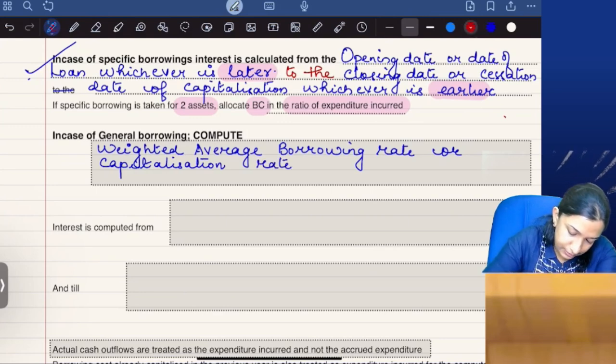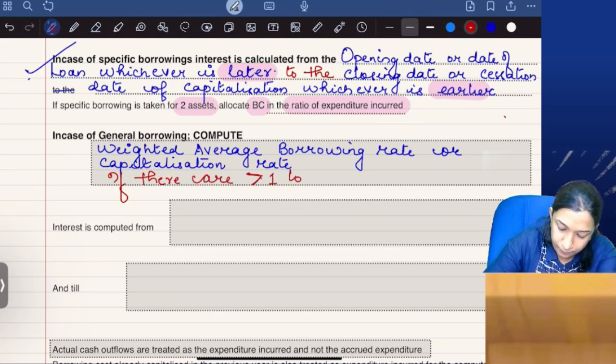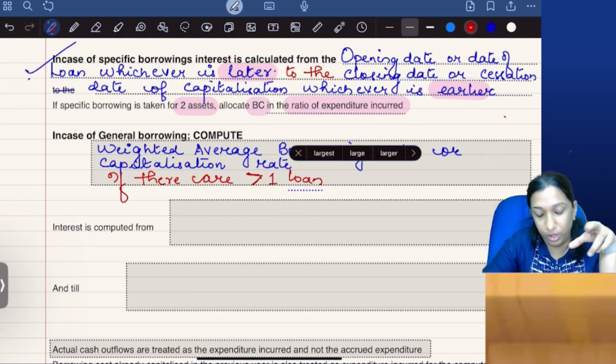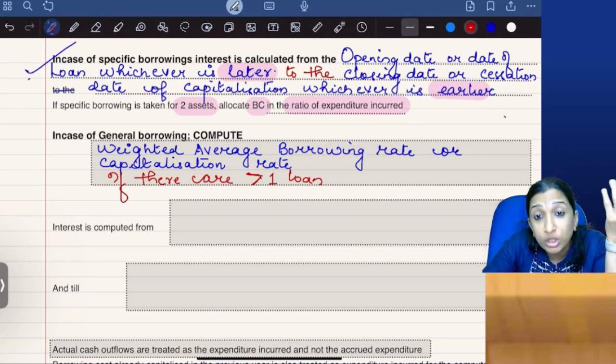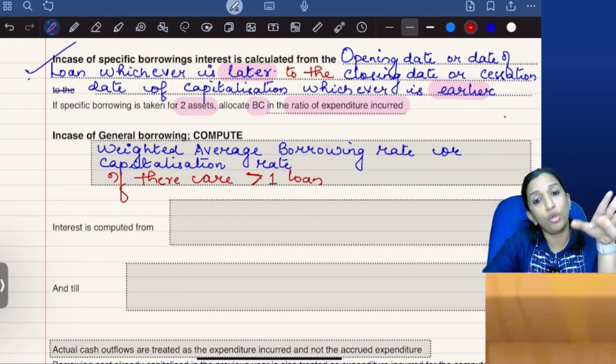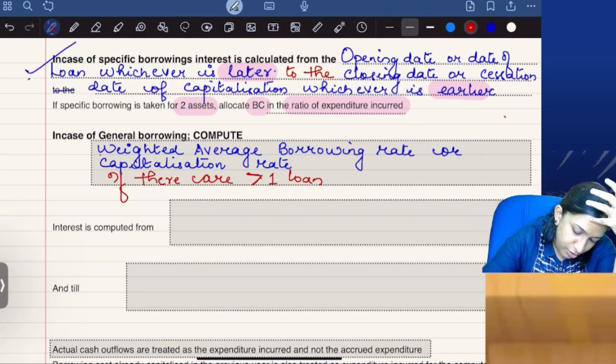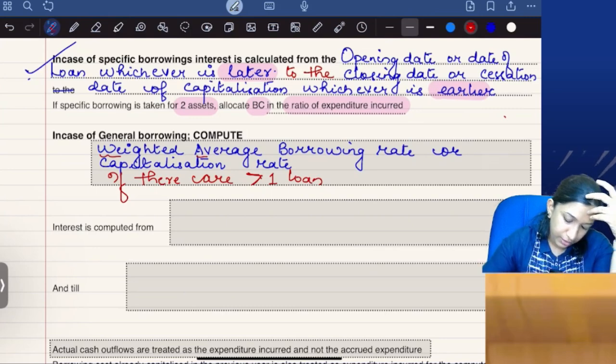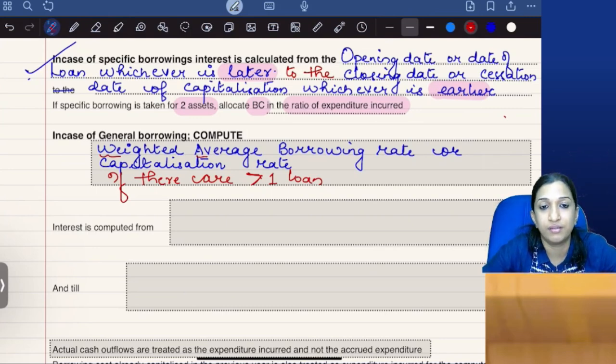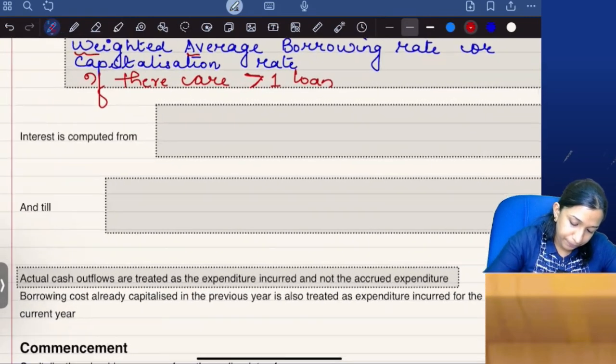If there is more than one loan, not one loan, say two or three loans, then we use the weighted average borrowing rate or capitalization rate.